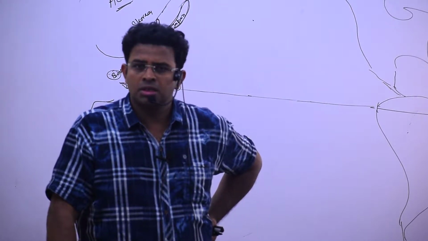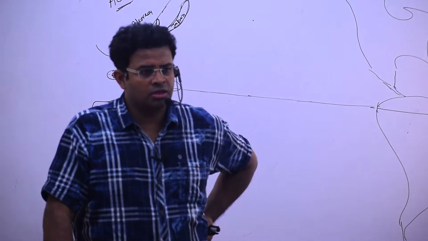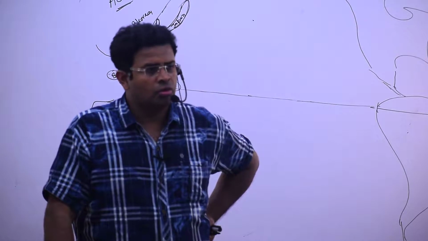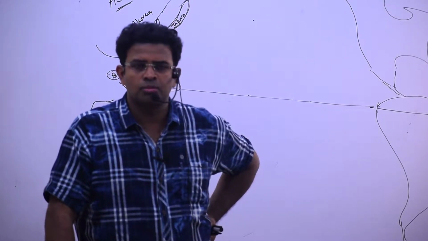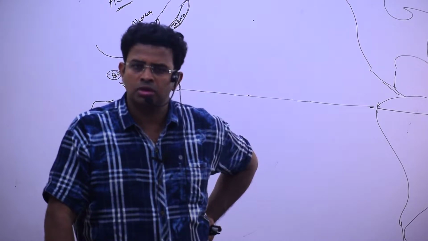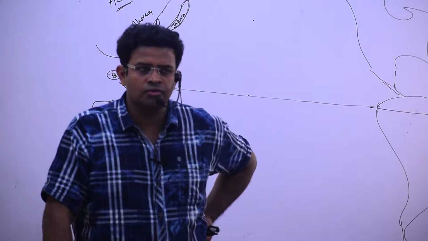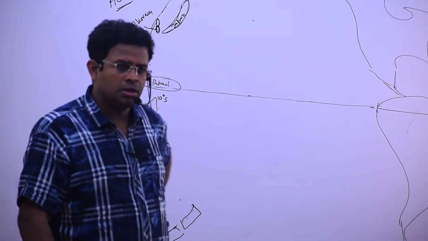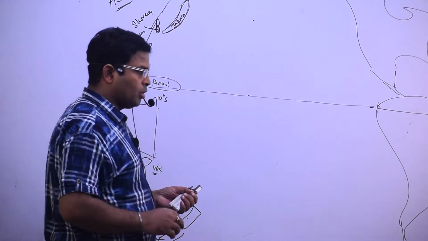Then temperature difference. Understood? Modifying factors: shape of the coast, ocean bottom topography, and seasonal change. And seasonal change you will find in the case of India. Understood it? So we are going to see